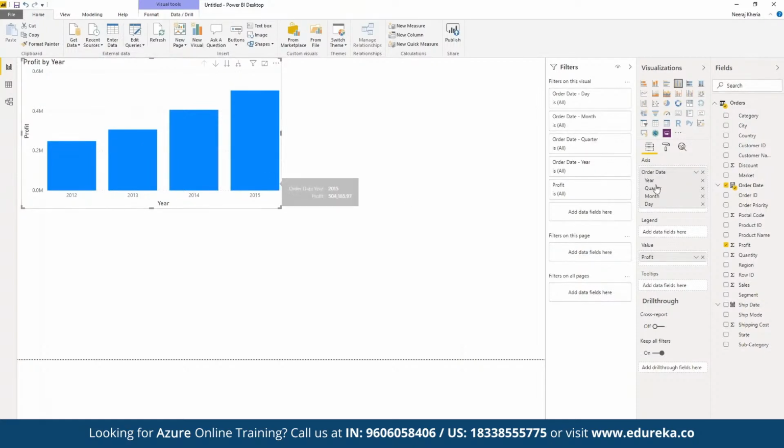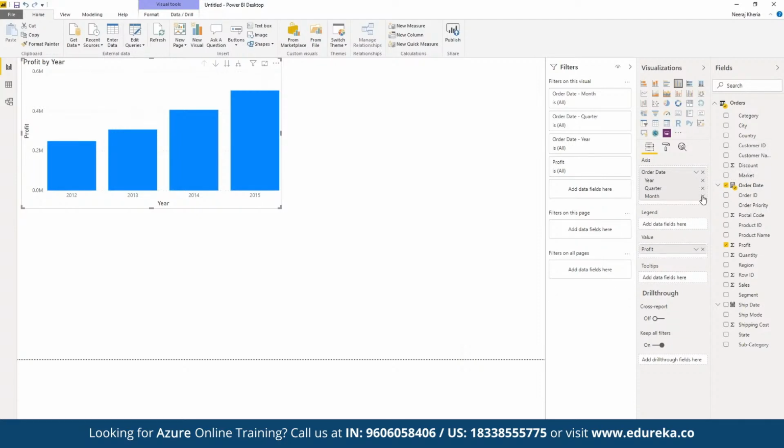Now in terms of axis, we have year, quarter, and date available. In terms of legend, suppose we have year. Here we have day, and suppose we want to visualize this based on month. Then we can simply cross-check. Let's say we want to see the report based on different months.